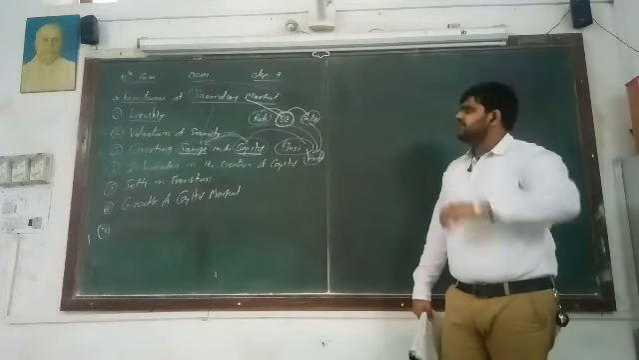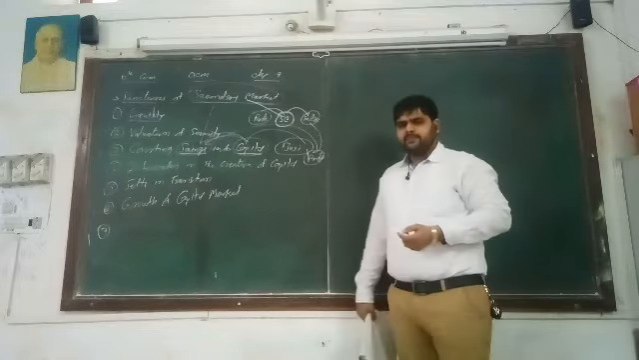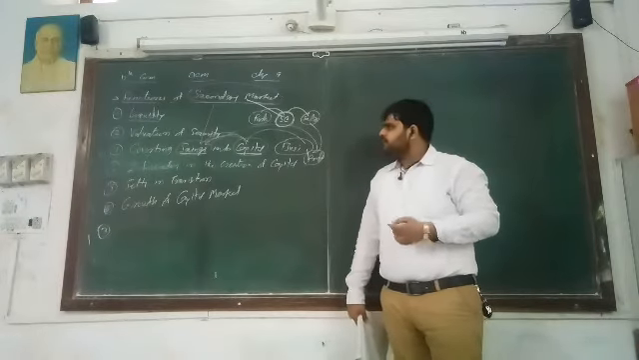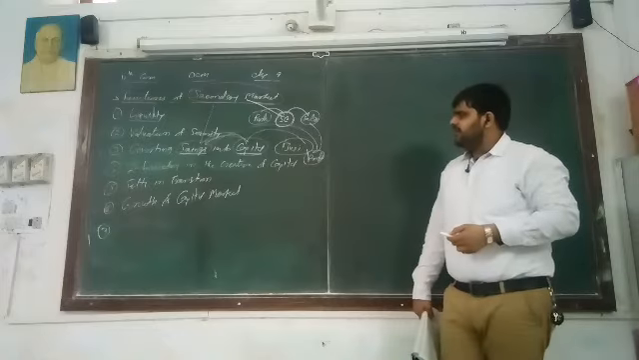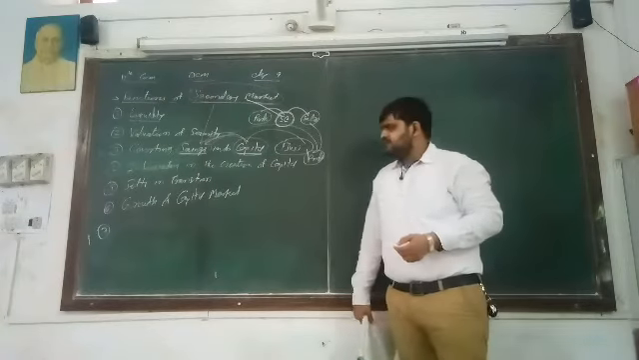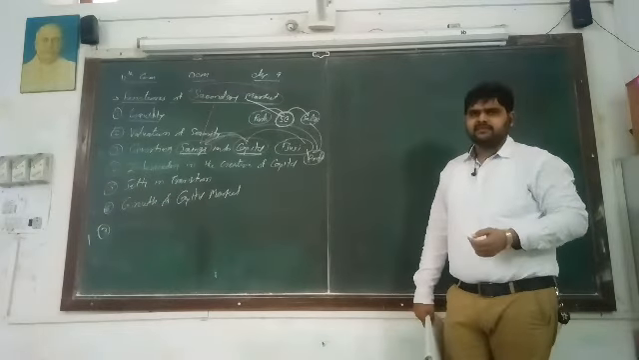So there are 6 points. Number 1, liquidity. Number 2, valuation of security. Number 3, converting saving into capital. Number 4, intermediary in the creation of capital. Number 5, safety in transaction. Number 6, growth of capital market.